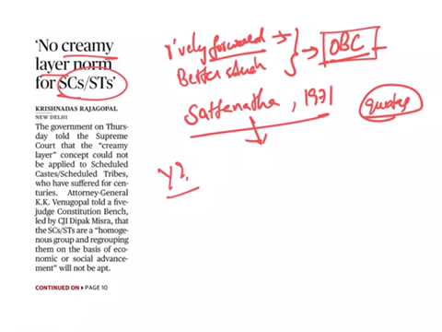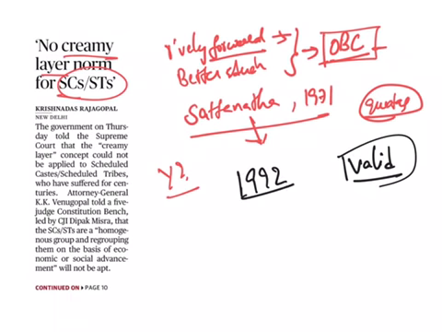In 1992, in the Indira Sahni case, or the Mandal case, the Supreme Court said that caste-based reservation for OBCs is valid. The court also said that the creamy layer among these OBCs should be excluded from those benefits of reservation. So this is exclusively for OBCs and not for SCs or STs.